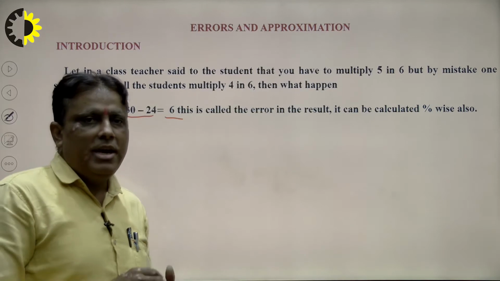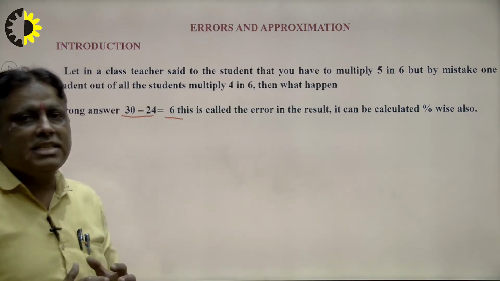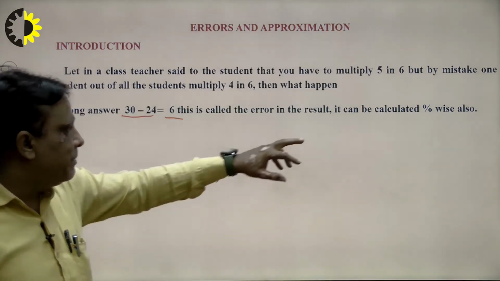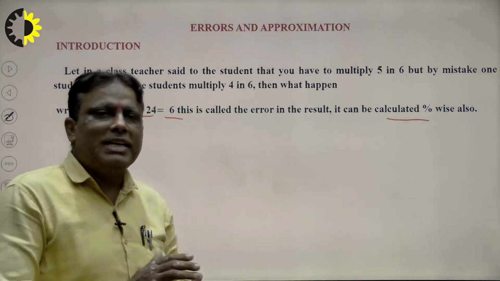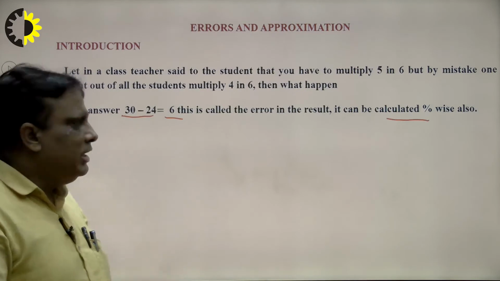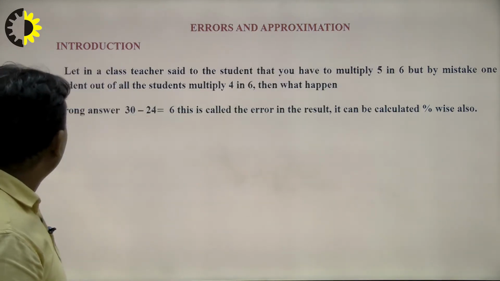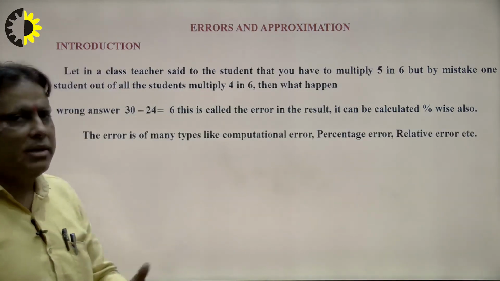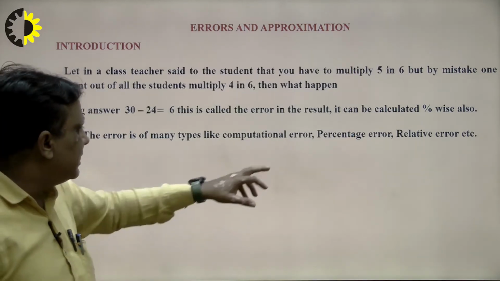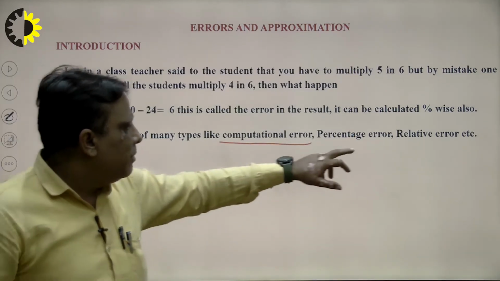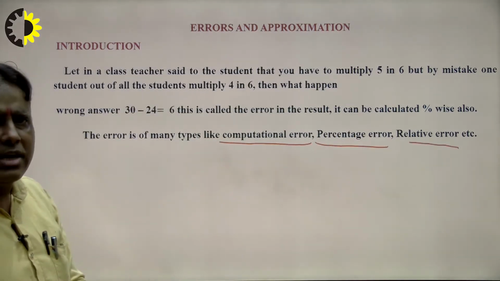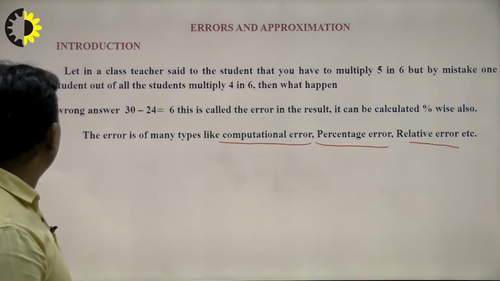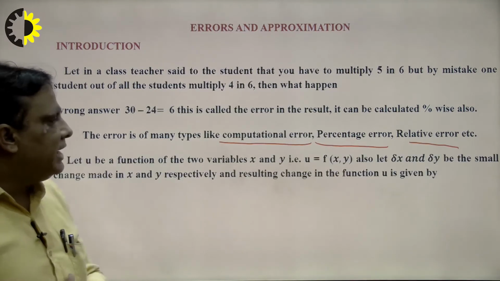That means in the calculation 6 is the error, and we calculate what is the percentage error, the absolute error, and the relative error. In this way we can calculate the computational error. The types of error are computational error, percentage error and relative error. These are the types of error in our syllabus. In this way we can find out how to calculate.